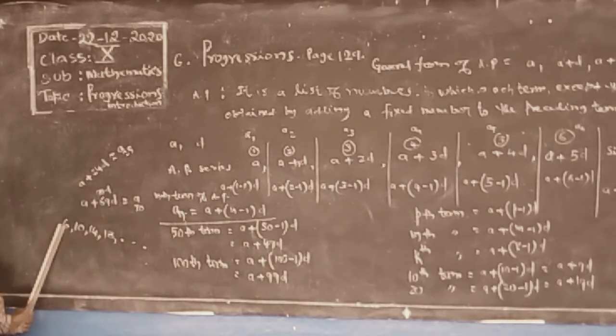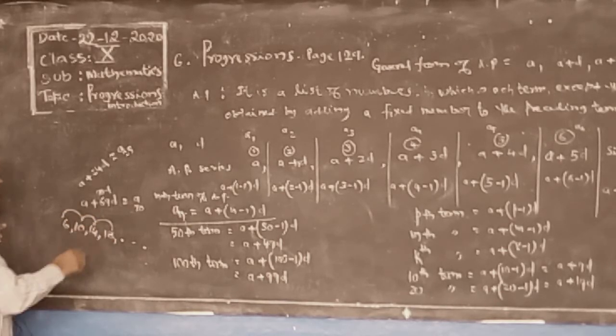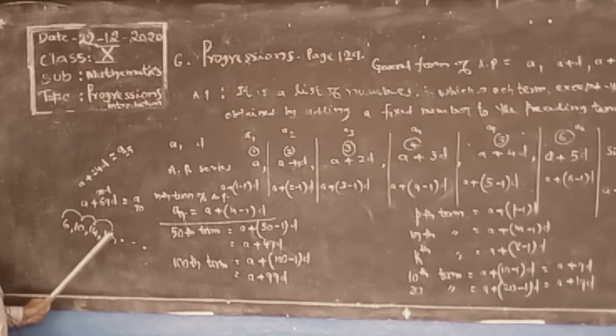Arithmetic progression is a list of numbers which has equal intervals, equal difference. 10 minus 6 is 4, 14 minus 10 is 4, 18 minus 14 is 4. So this list of numbers is obtained by adding a fixed number to the preceding terms.